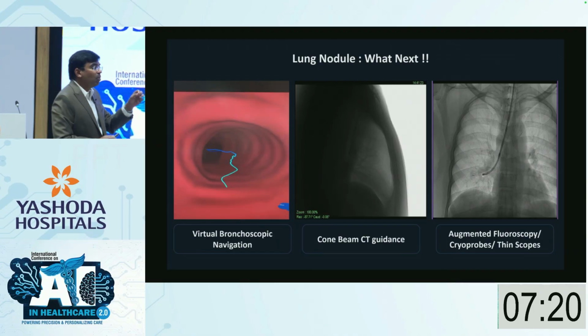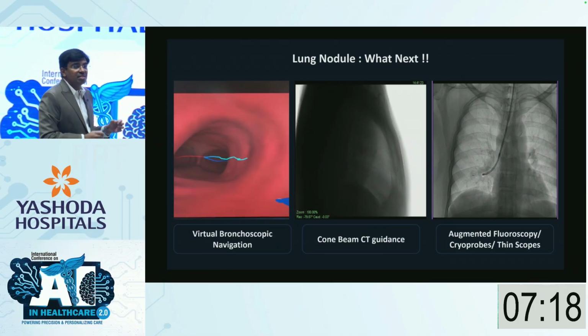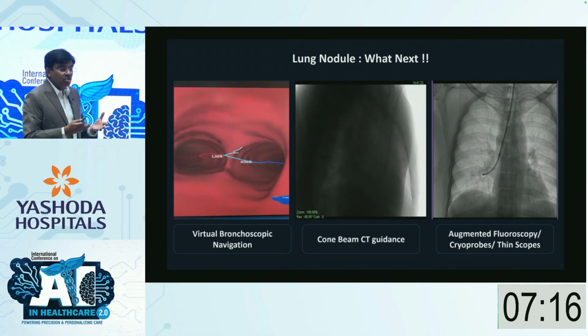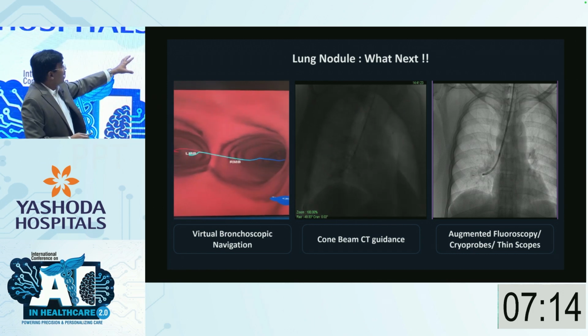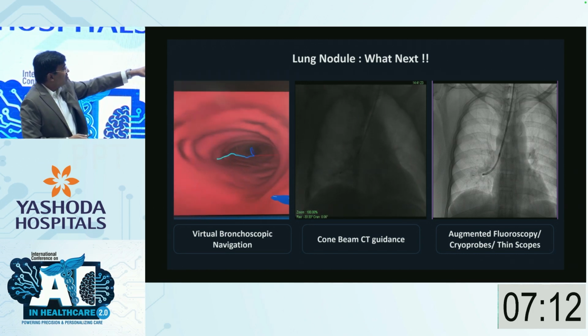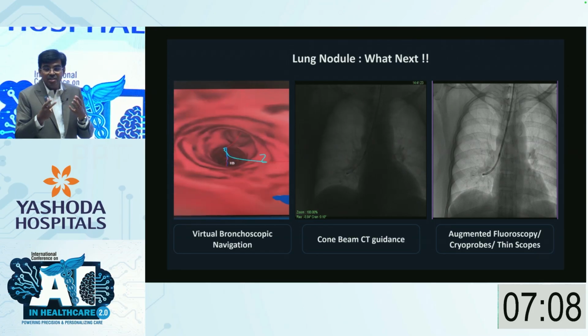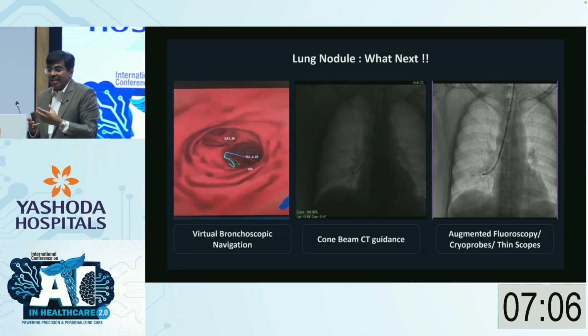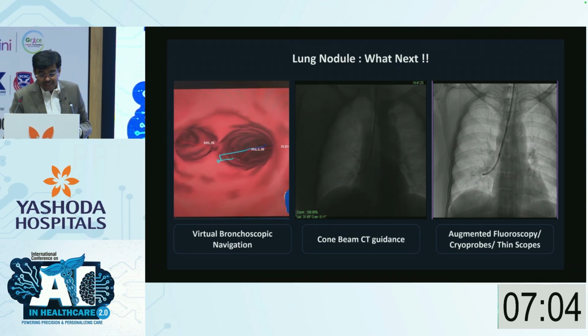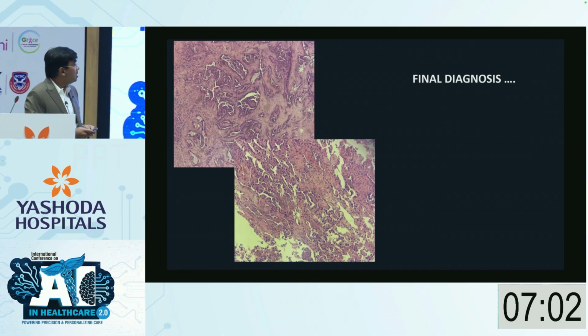Again, sampling these small lesions is not very easy, so we have several technological gadgets to help us. This is the navigational bronchoscopy. Then we have thin scopes, cryoprobes, and a cone beam CT, where we do a CT intraoperatively to make sure we're at the correct target. And then we sample the lesion. This was the biopsy.